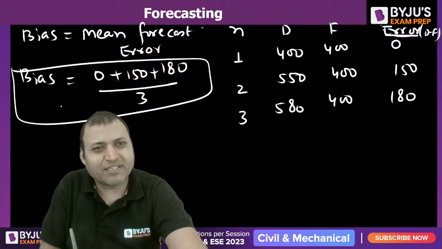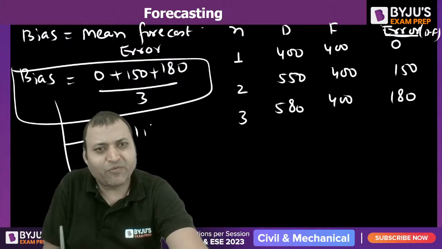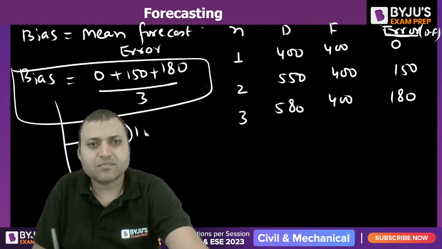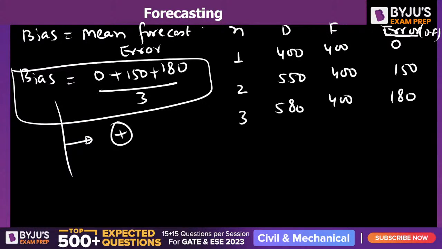And the bias is positive, plus 110. If bias is positive, then D is greater than F, isn't it? If bias is positive, D is greater than F. It means underestimation of the forecasted value. Positive bias means underestimation of the forecasted value.